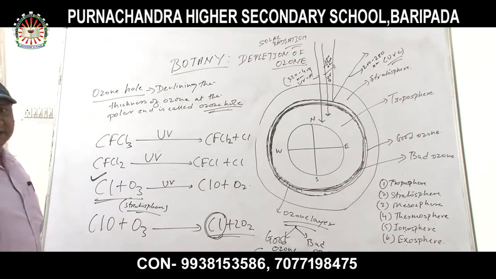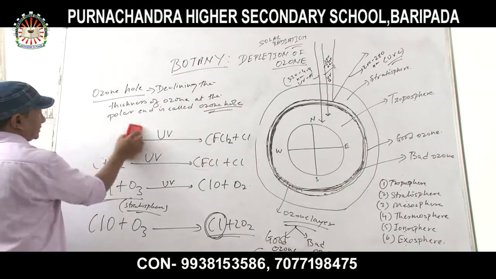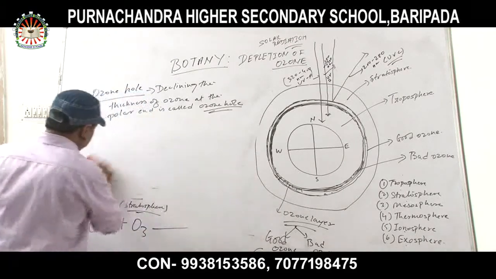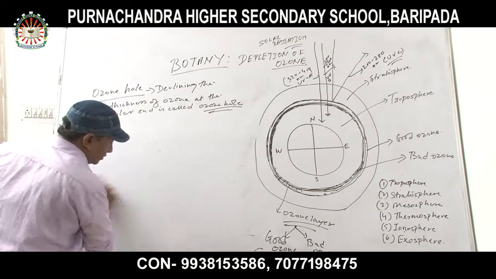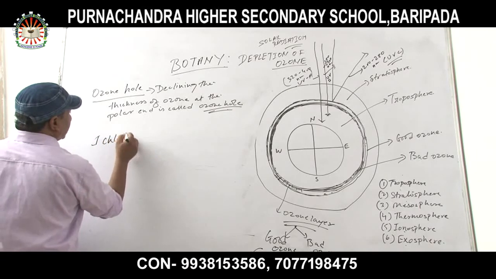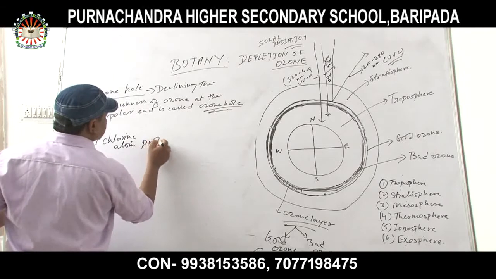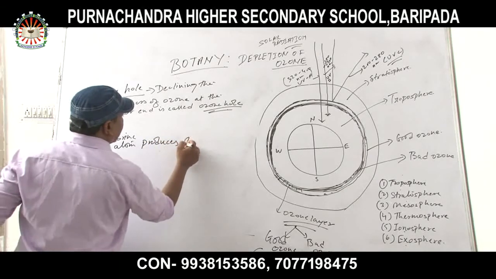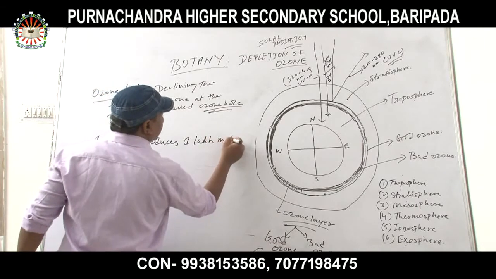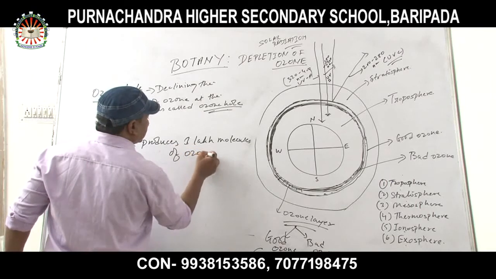Why is the chlorine atom responsible for ozone depletion? In these reactions, chlorine is formed again and again. One chlorine atom converts 1 lakh molecules of ozone into oxygen.